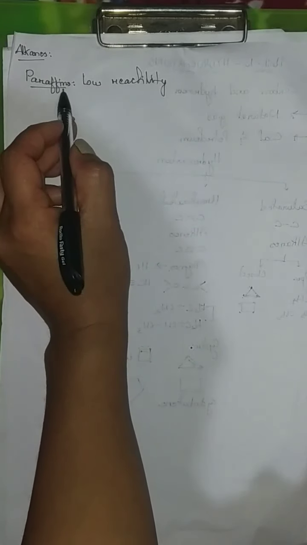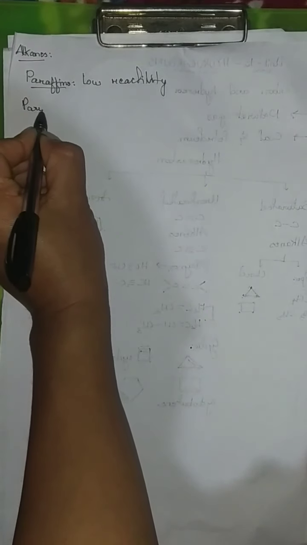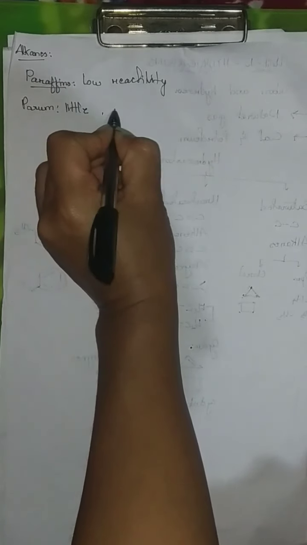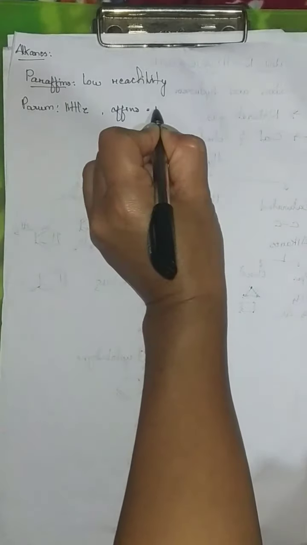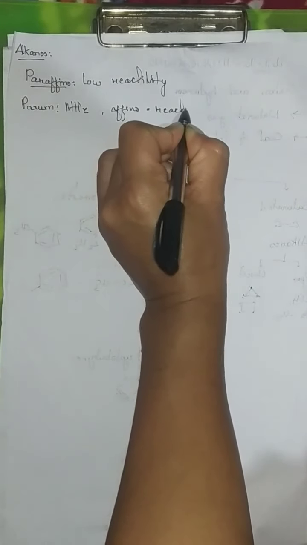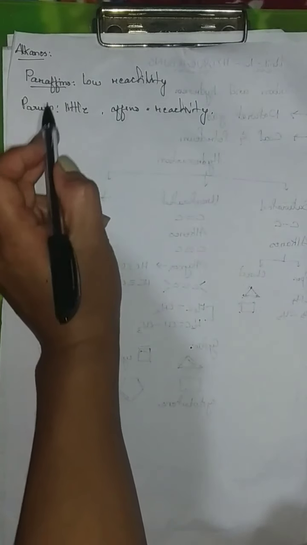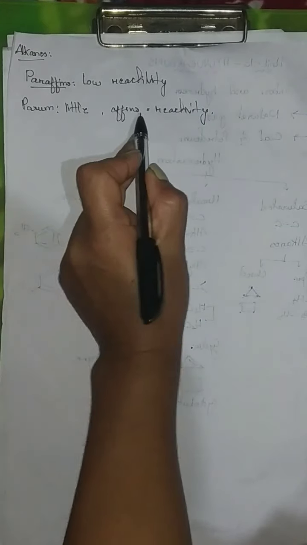Now, the word paraffin: parum means little, and affinis means reactivity. Little reactivity or low reactivity. Therefore, the alkanes are also known as paraffins, and the word paraffin means parum, little, and affinis, reactivity.